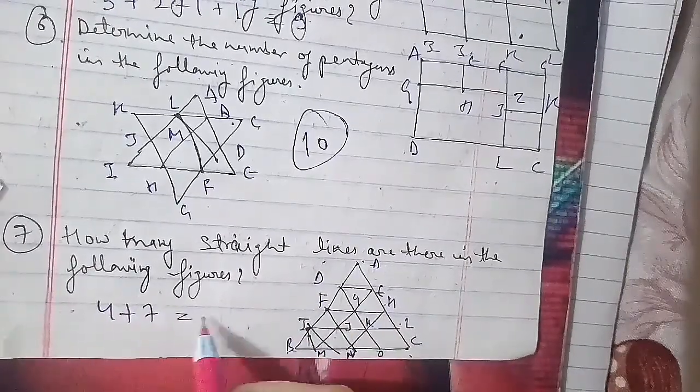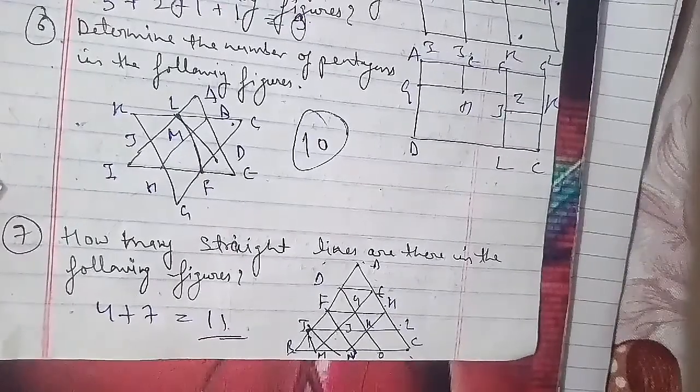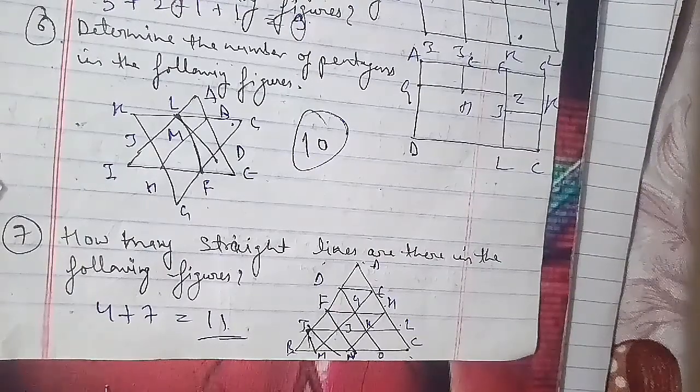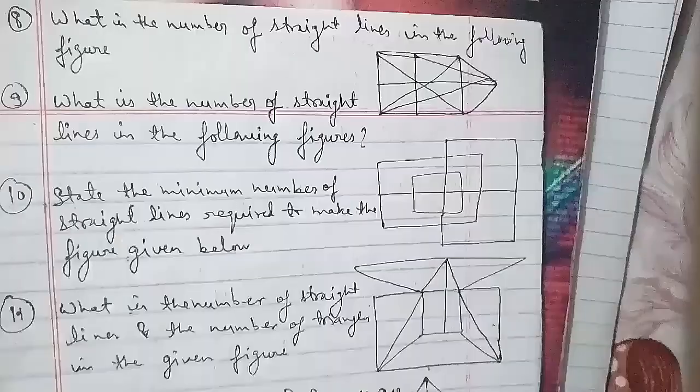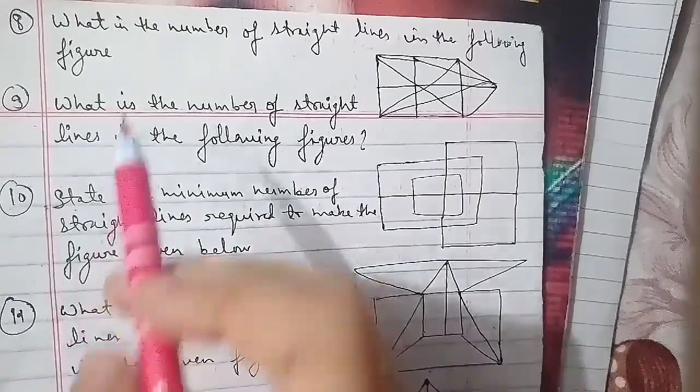Now we'll go ahead with another one, that is the 8th question of the session that we have to talk about, which is another new important question here. Let's go ahead with that. So in terms of the eighth question of the session, what is the number of straight lines in the following figure? As you can see, this is the figure here that is being named here.